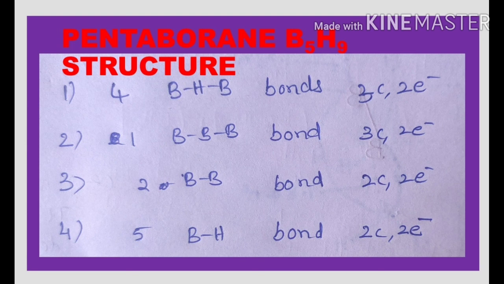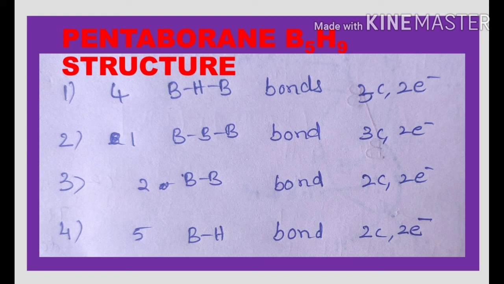Here, BHB bonds are banana bonds or tau bonds, or these are also known as 3-centered 2-electron bonds. And pentaborane 9 has one BBB bond. This is also a banana bond or tau bond or 3-centered 2-electron bond.